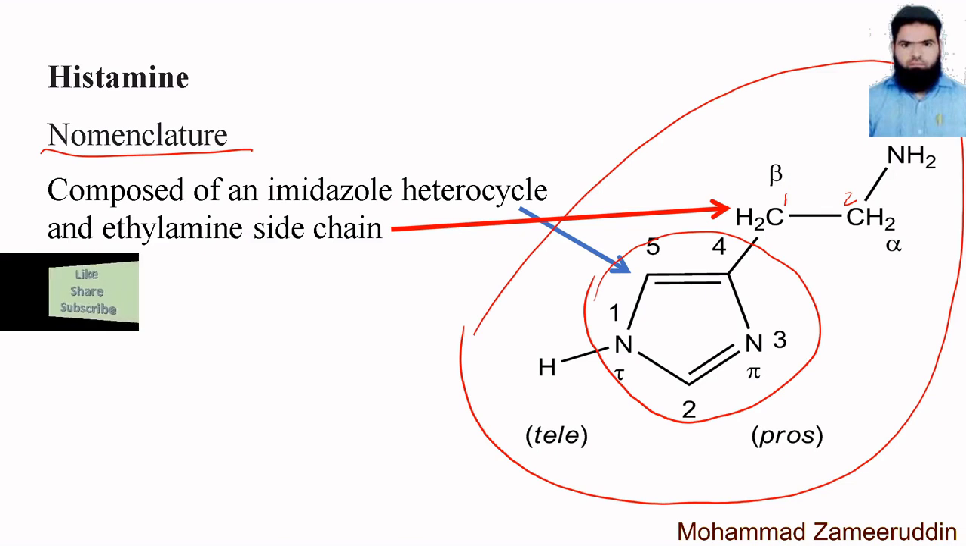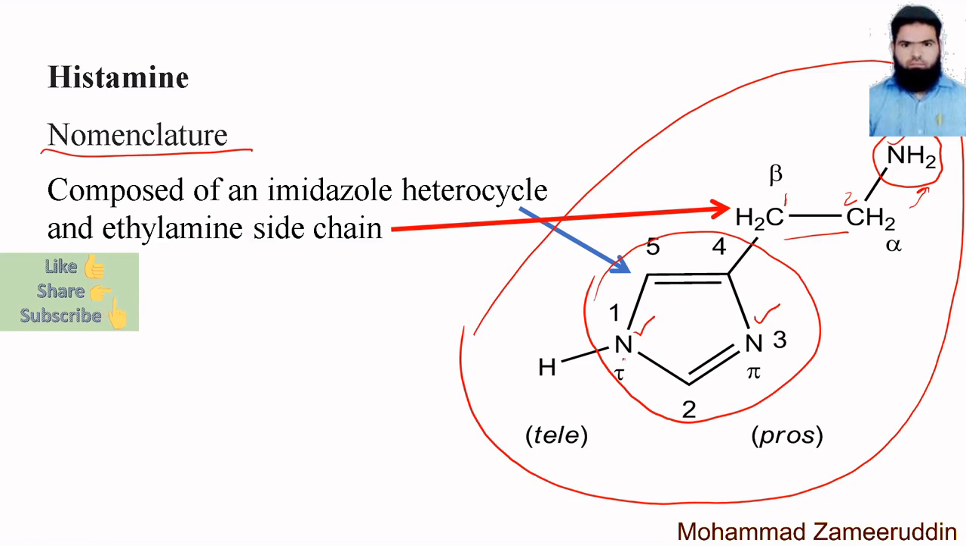Now this is ethane, and this is the amino group, that is an NH2 group. So this is ethylamine. Okay, this is the ethyl and this is the amine. So this is attached to the imidazole ring as a side chain. Now if we look at the structure of histamine, the imidazole ring has 2 nitrogens and the side chain has 1 nitrogen. So this is the first nitrogen, this is the second nitrogen, and this one is the third nitrogen.